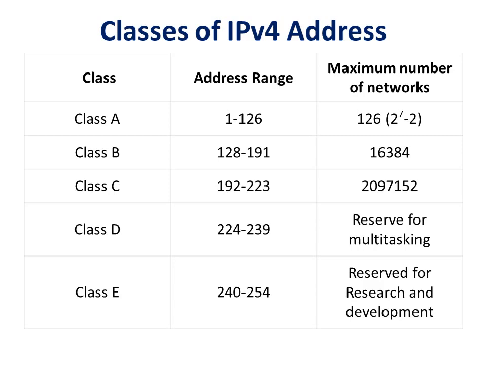I'll summarize this slide. IPv4 addressing is divided into 5 classes, from class A to class E, depending on the value assigned to the first octet. If the value is between 1 and 126, it is class A. If it is between 128 and 191, it is class B. For class C, it is 192 to 223. For class D, it is 224 to 239, which is reserved for multicasting. And for class E, it is between 240 and 254. This is reserved for research and development.